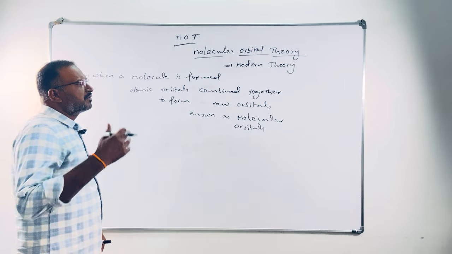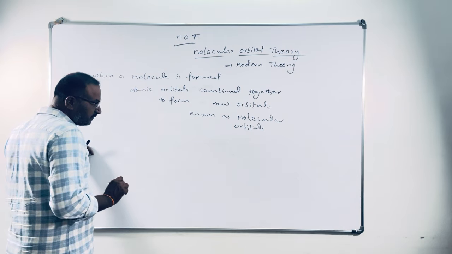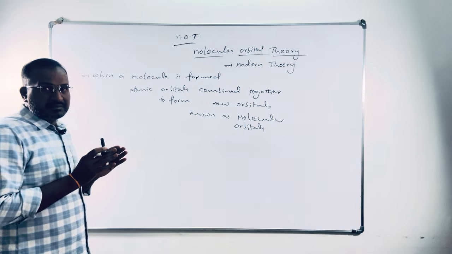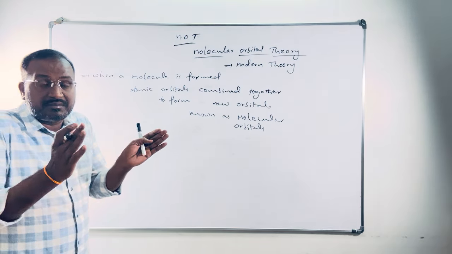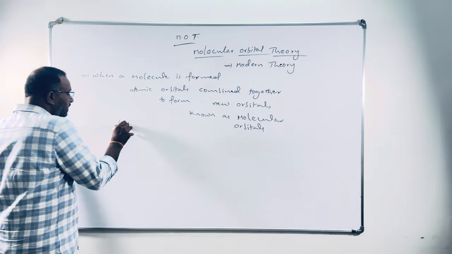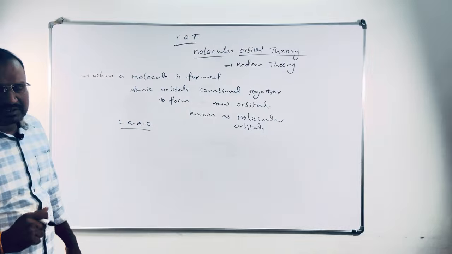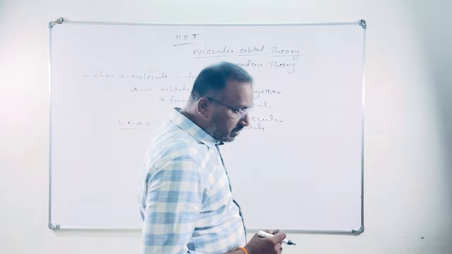So how are they formed? What are those molecular orbitals? Molecular orbitals are formed by combination of atomic orbitals, which we call LCAO. You can read from your books and once again go through the notes.